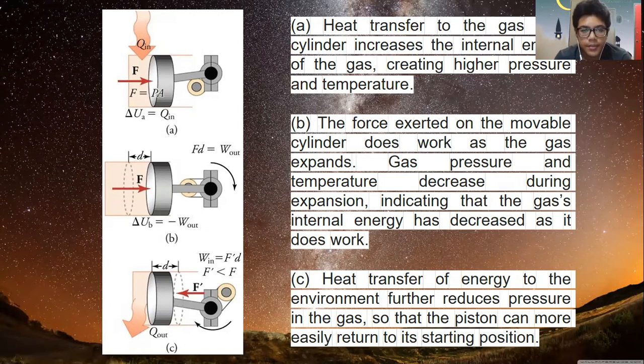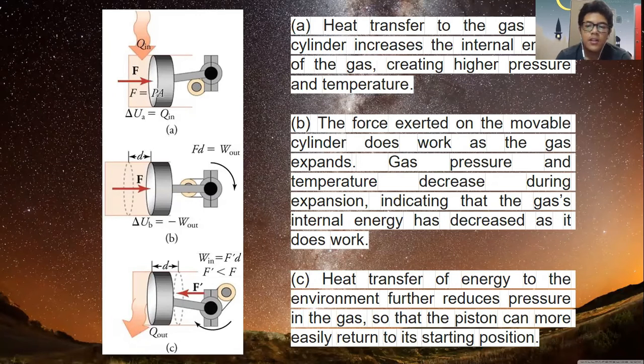The gas pressure and temperature decrease during expansion, indicating that the gas's internal energy has decreased as it does work. For the last part, heat transfer of energy to the environment further reduces pressure in the gas, so that the piston can more easily return to its starting point.